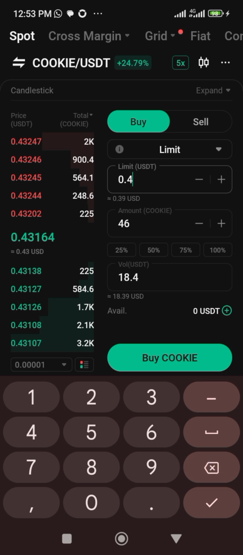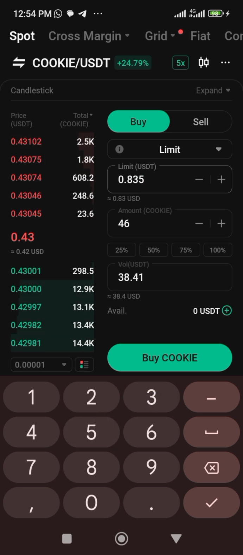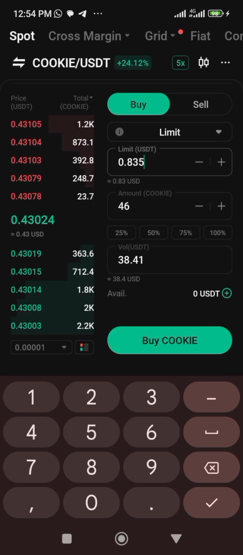And what we saw earlier, immediately Binance listed the coin, it rose to 0.835. You can see if actually you bought this coin on the 9th of January 2025, and on the 10th of January, after Binance listed the coin, you would have made a profit of $18. You have made a profit of $18 with your $20.